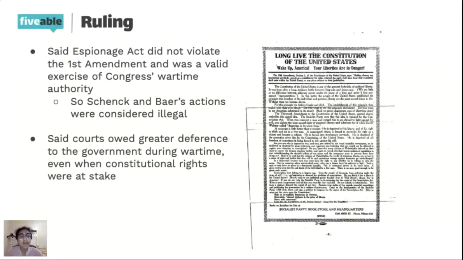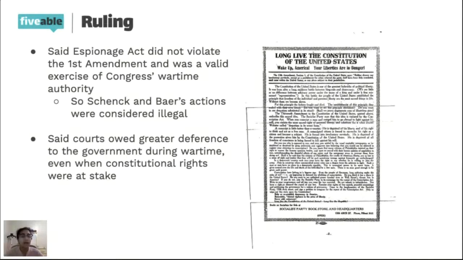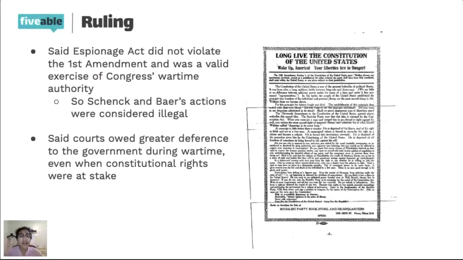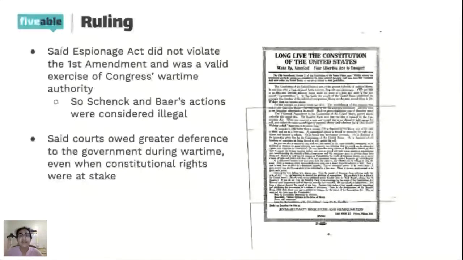So the important thing to remember here is that the Supreme Court doesn't have a perfect record when it comes to protecting free speech rights. There are cases in which the Supreme Court says things are too much. And whether or not you feel that was the right decision is completely up to you. But what I'm trying to communicate here is that the Supreme Court isn't an entity that always expands freedom and expands rights. Sometimes it does place limits and checks on those rights.